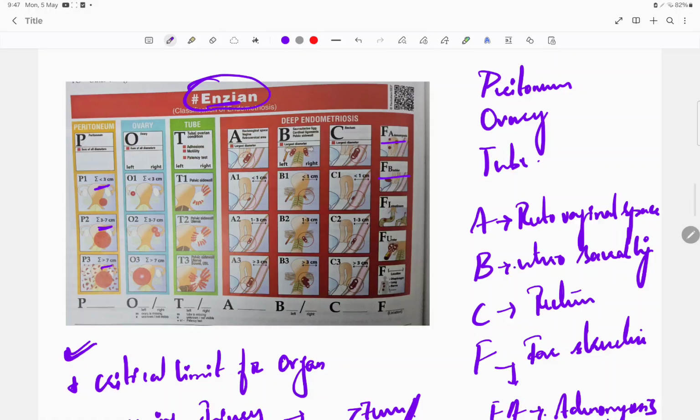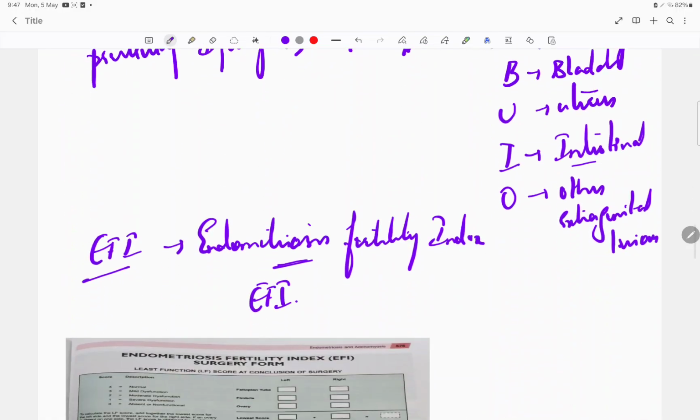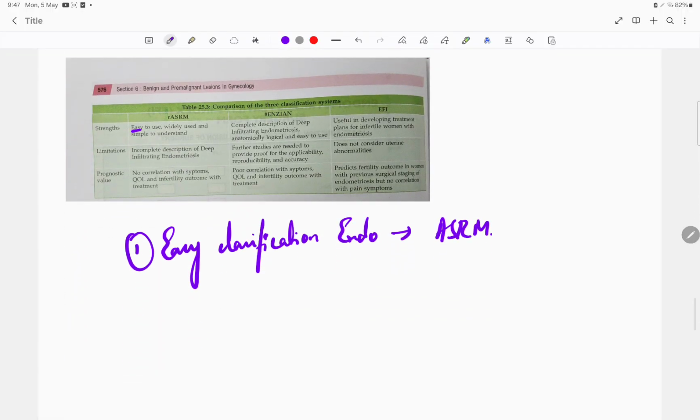See, FA, FB, FI, FU. All these are involved in the Enzian classification. So it is extensive. If they ask about the complete description of deep infiltrating endometriosis, you have to answer it as Enzian. Now, what is the index or the society which gives a complete description about fertility predictability? It is EFI. That is EFI.